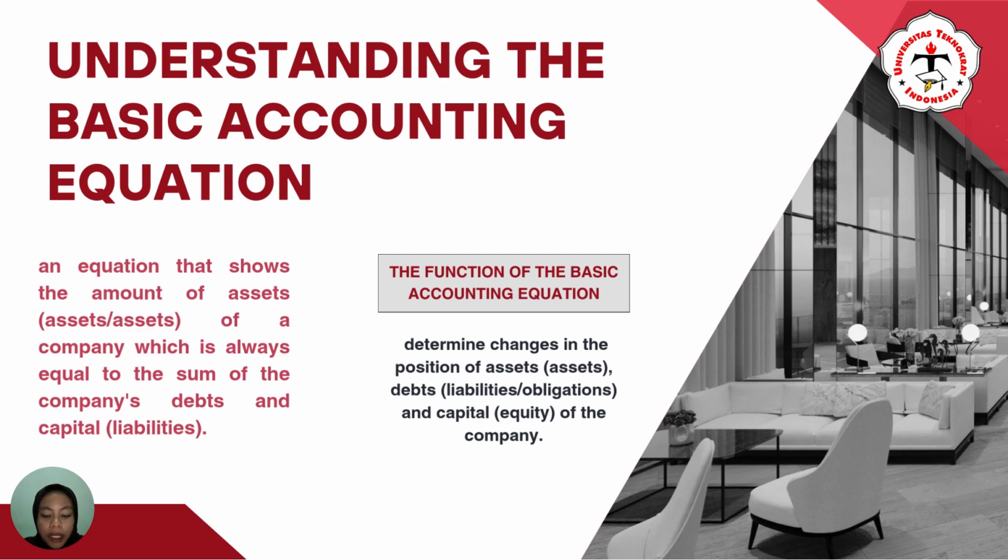The uses of the basic accounting equation include, among other things, to illustrate that a transaction has an impact on at least two groups of accounts, or to determine changes in the elements of the company's financial position. The function of the basic accounting equation is to determine changes in the position of the company's assets, debts, and capital.